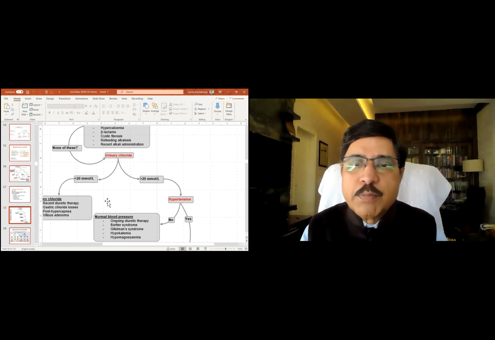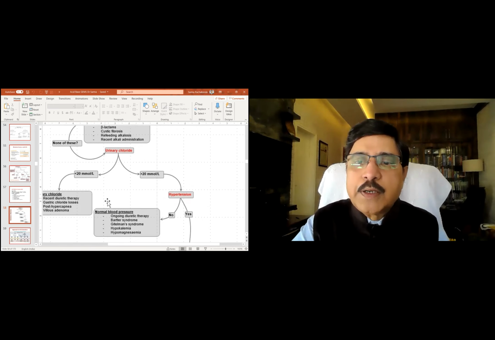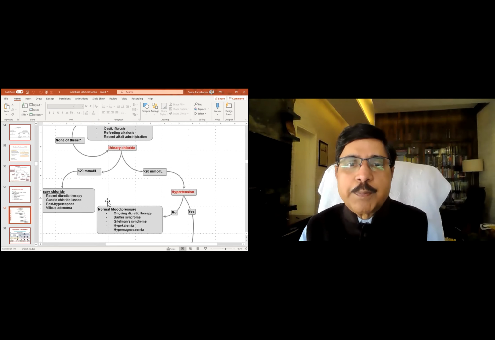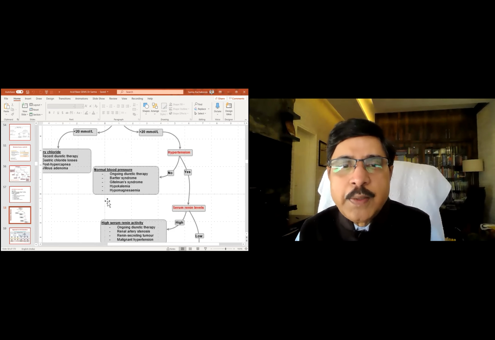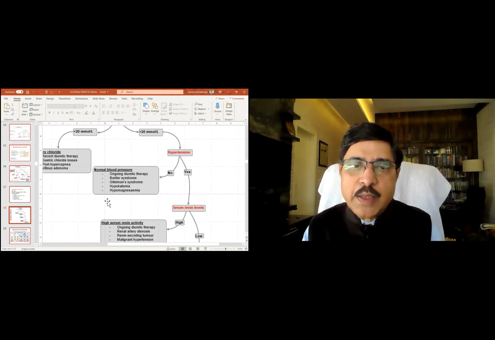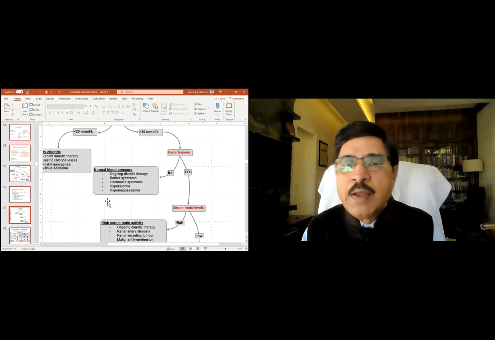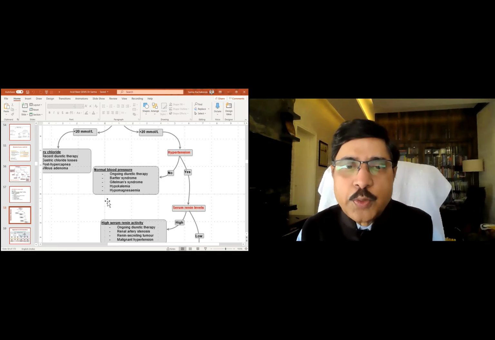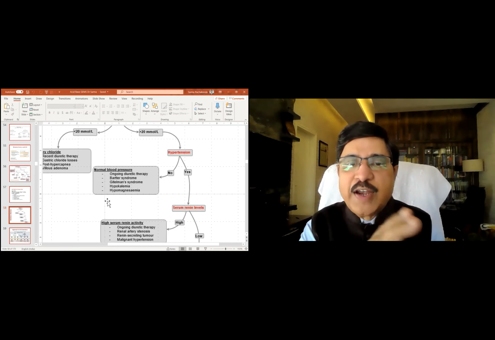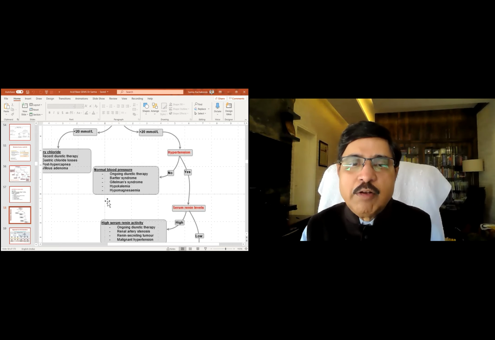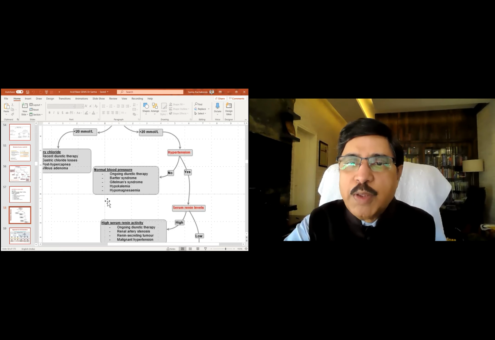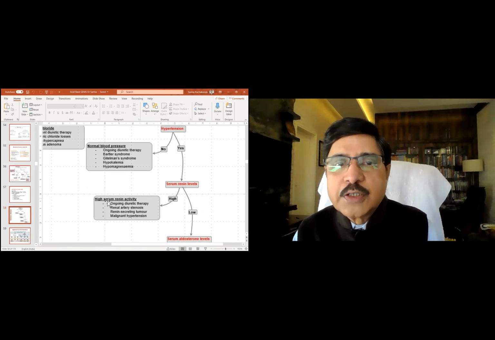If the urine chloride is 20 or more, then look at hypertension. If hypertension is not there, normal blood pressure: Bartter's, diuretic therapy, Gitelman syndrome, hypokalemia, hypomagnesemia. We know that acidosis goes with hyperkalemia, alkalosis goes with hypokalemia. Earlier also we have understood, calcium and magnesium, potassium and magnesium, they go together. They are friends. So when you have hypokalemia, there will also be associated hypomagnesemia mostly. So once there is no hypertension, those are the causes.